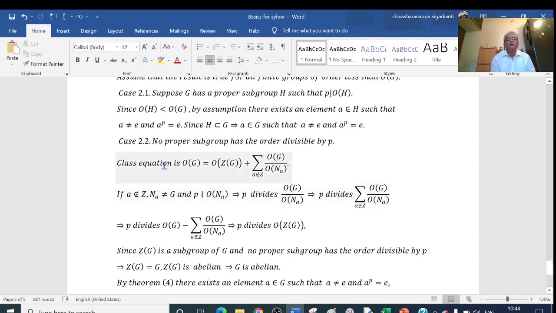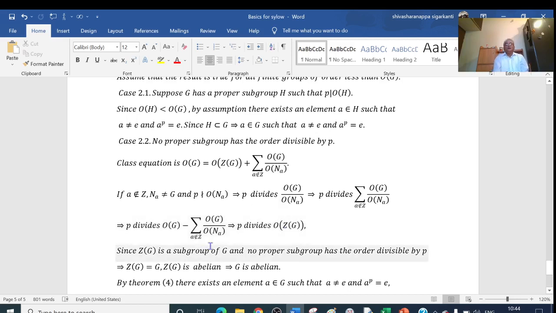So here we have P divides the order of G, and P divides this summation. Therefore, P divides the order of G minus this summation. What is the order of G minus this summation? It is nothing but the order of Z(G). So P divides the order of Z(G).